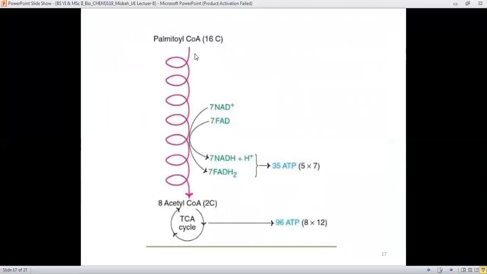Here is the complete picture: through the series of cycles, 7 NAD plus and 7 FADs were utilized, and these 7 plus 7 reduced NADH and FADH2 were liberated to give overall 35. And from 8 acetyl CoA, they are multiplied by 12 ATP, providing energy, and therefore their count will be 96.